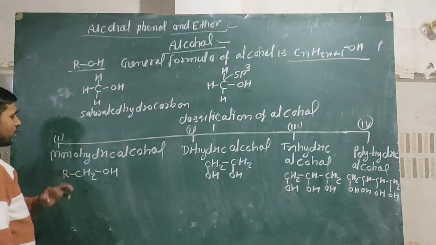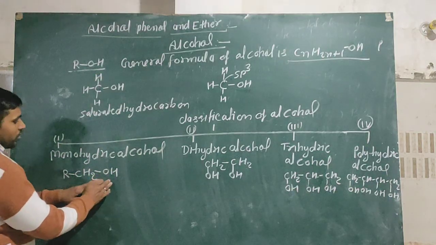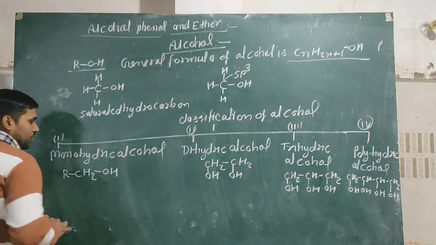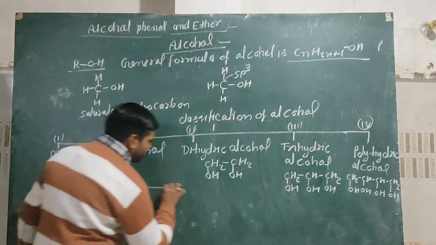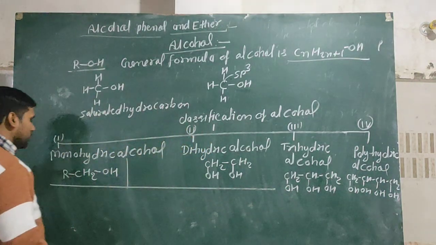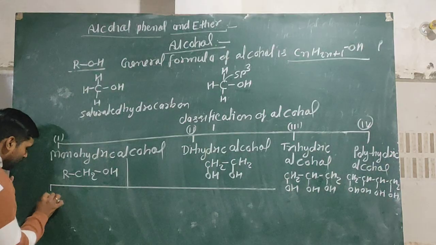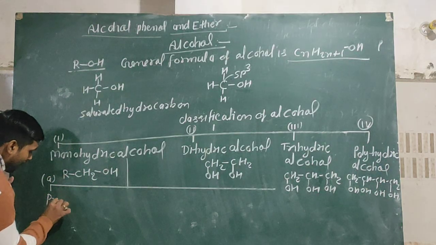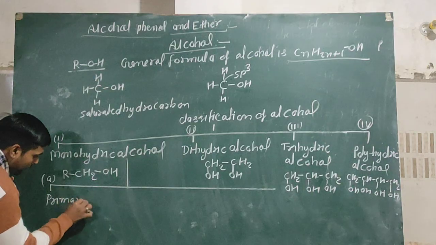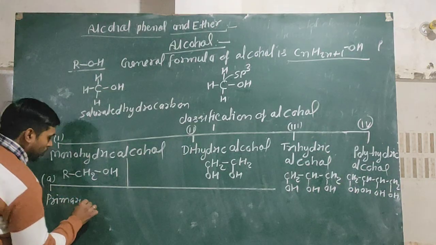But the monohydric alcohols, in which only one hydroxyl group is present, are further classified into three categories. First is primary monohydric alcohol.